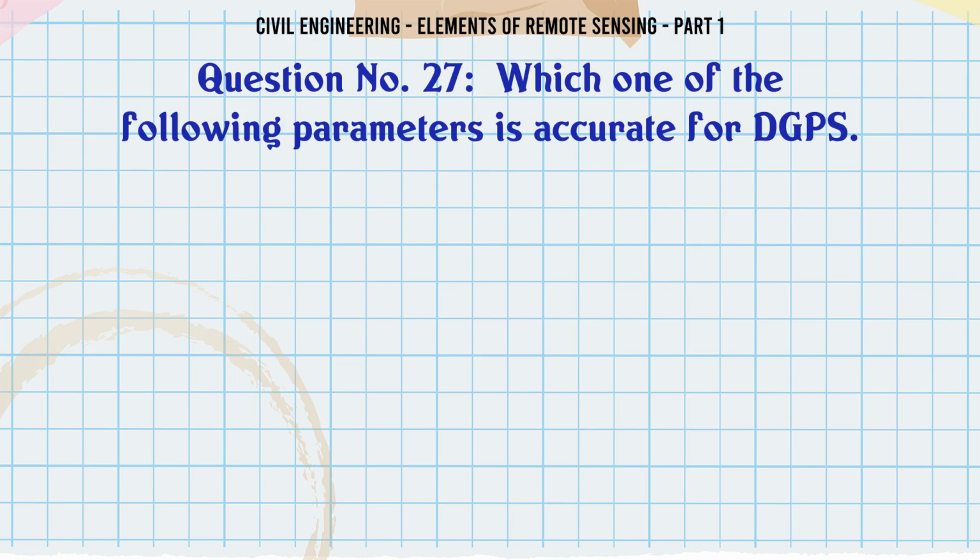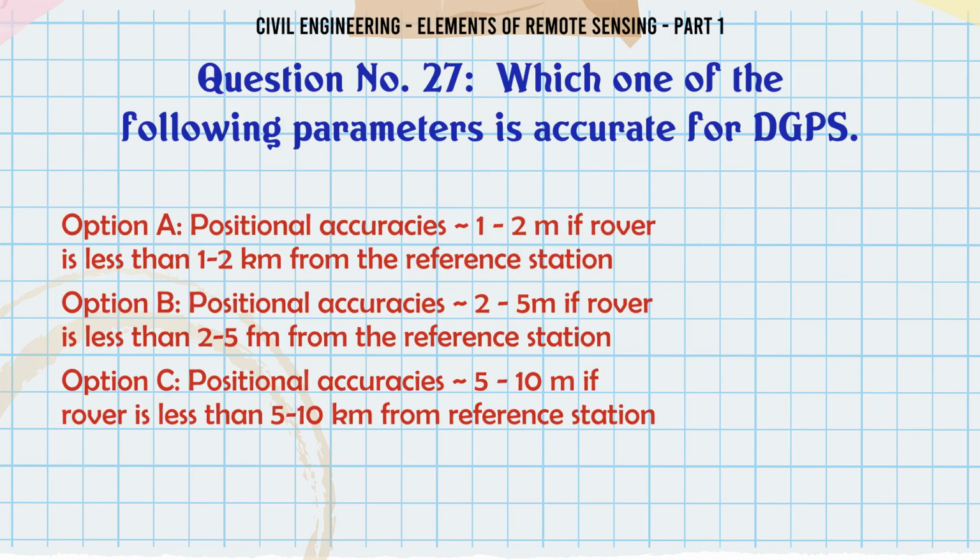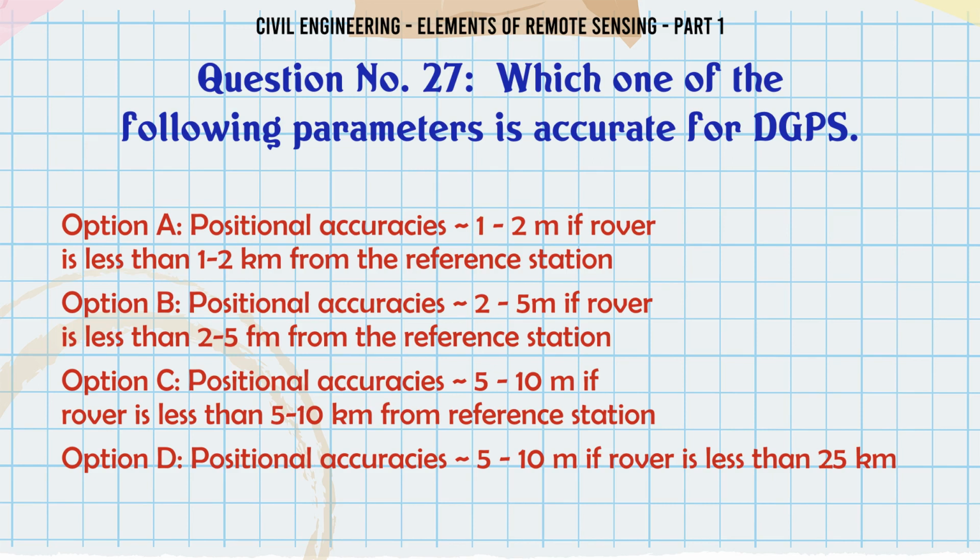Which one of the following parameters is accurate for DGPS? A. Positional accuracy is approximately 1 to 2 m if rover is less than 1 to 2 km from the reference station. B. Positional accuracy is approximately 2 to 5 m if rover is less than 2 to 5 km from the reference station.